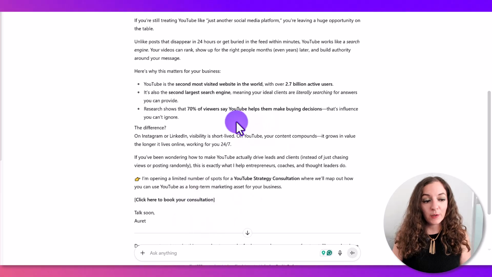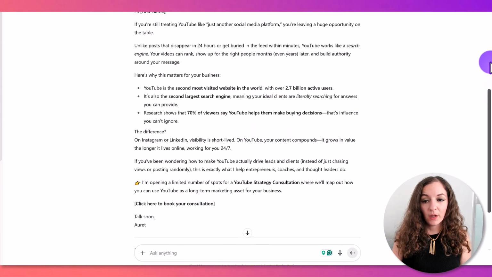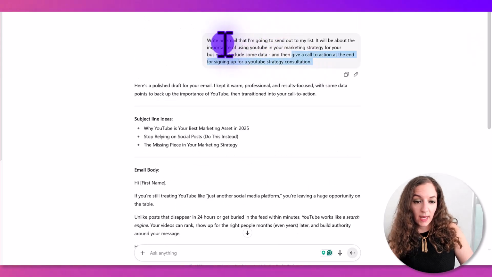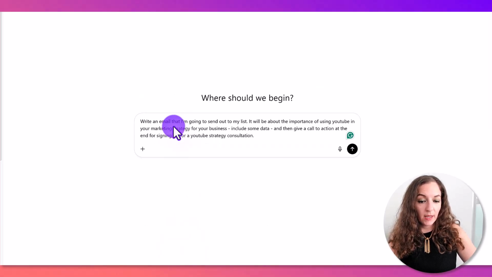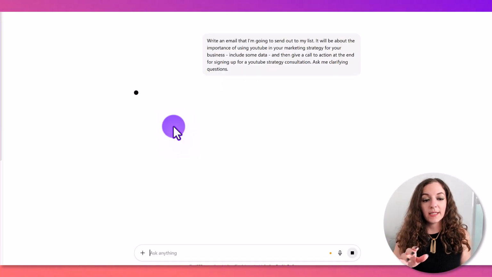So I'm going to open up a new window now, and we're going to copy this exact command, and then I'm going to add ask me clarifying questions. So I'm going to go to new chat. I'm going to paste that in and then go ask me clarifying questions. Okay, so let's see what comes up.